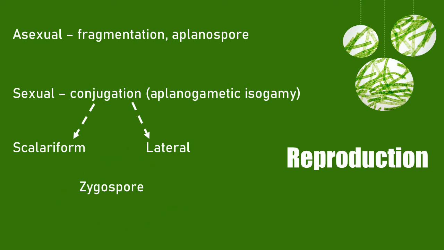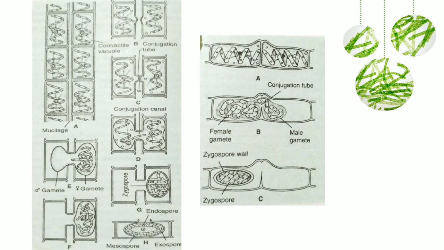So let us look into what these two types of conjugation are. The first picture shows the scalariform conjugation, wherein the exchange of cell contents happens between two opposite cells of neighboring filaments. This is usually seen at night when the filaments come together. As you can see, the filaments are exactly alike morphologically. So the filaments come together, they lie parallel to each other, and then the process of conjugation starts.